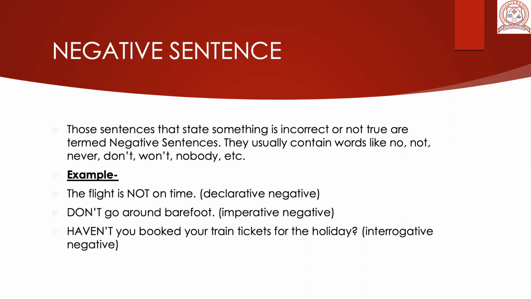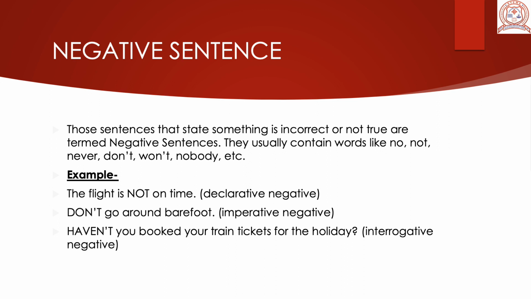They usually contain words like no, not, never, don't, won't, nobody. So, words which generally are negative, these words no, not, never, are negative words. Okay, so in sentences, if you find these words no, not, never, then remember that sentence will be a negative sentence.